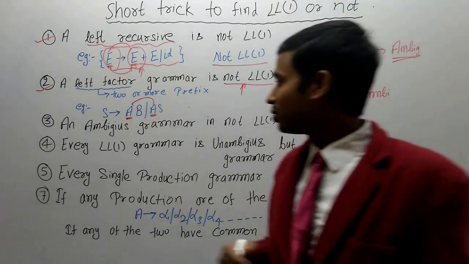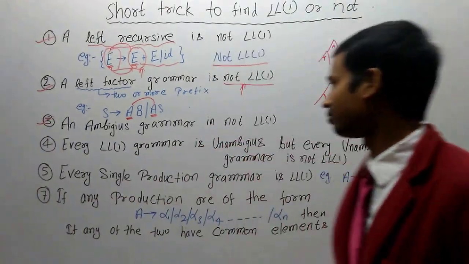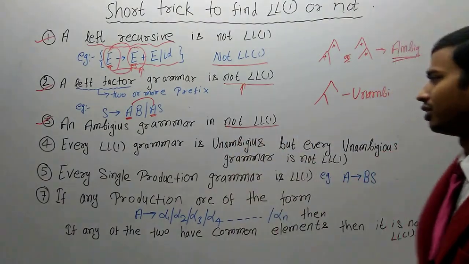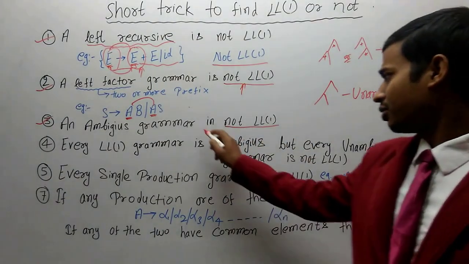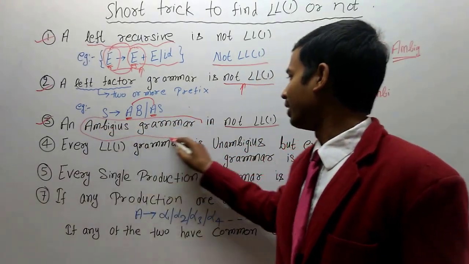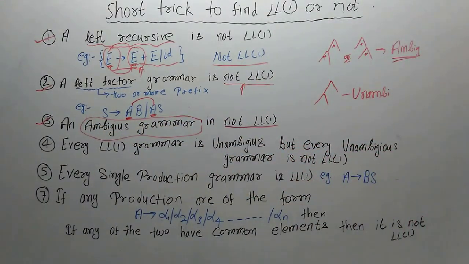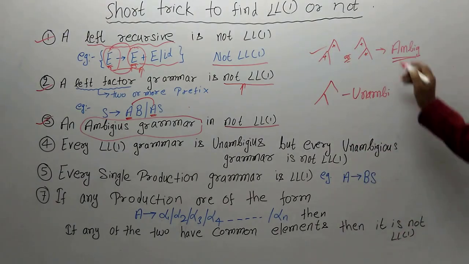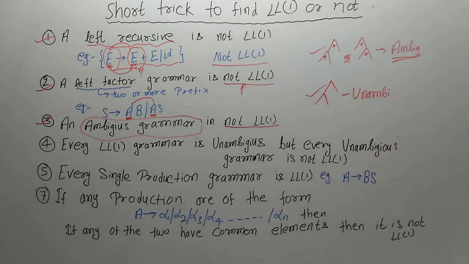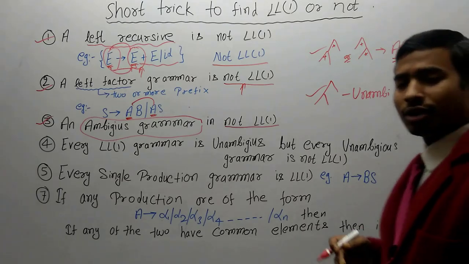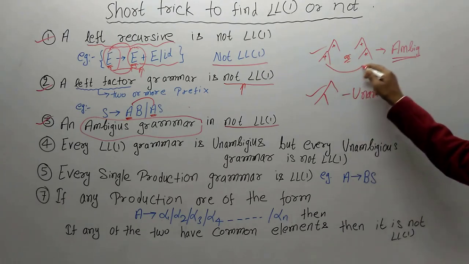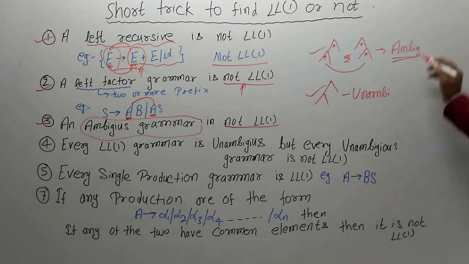Now we further move to trick number 3. An ambiguous grammar is not LL1. I will discuss ambiguity in very much detail, but at this point I will discuss only 2 things: this is ambiguous or this is unambiguous. About any grammar, if you have more than 2 trees for the same production, then the grammar is ambiguous.